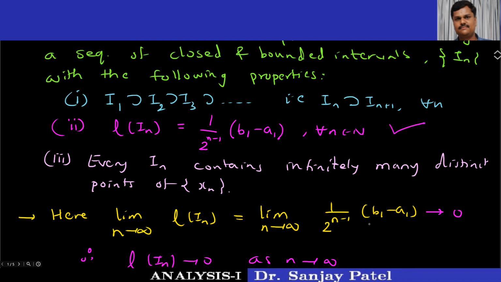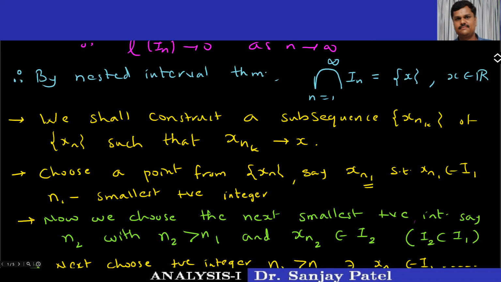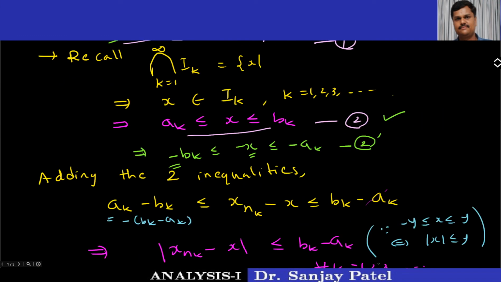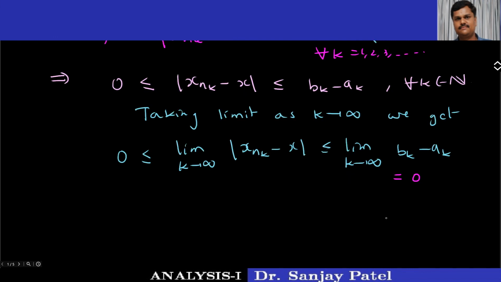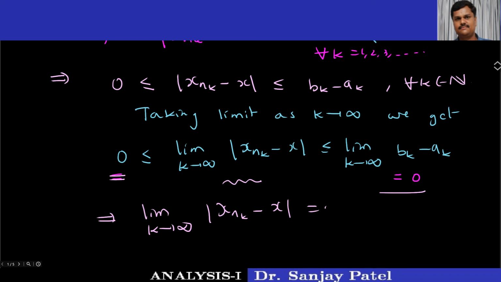We have already proved that. So in this limit, we are getting the right hand limit and left hand limit. This limit is 0 and this limit is also 0. So the limit of this middle sequence is sandwiched between these two, and hence by the sandwich theorem I can say limit k tends to infinity of mod of xnk minus x is equal to 0.